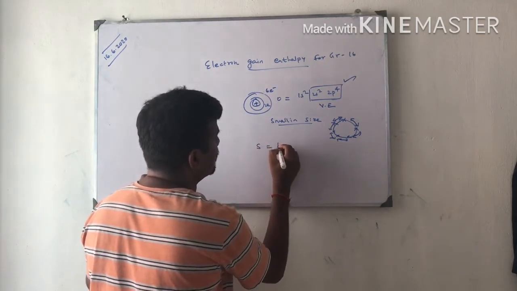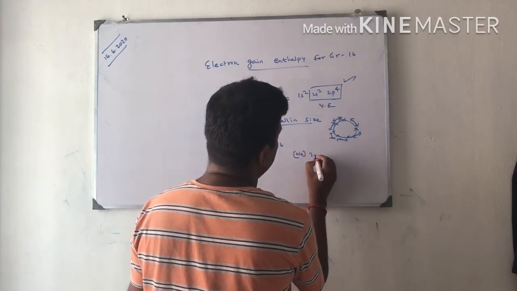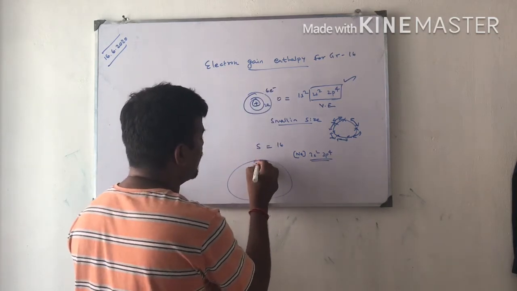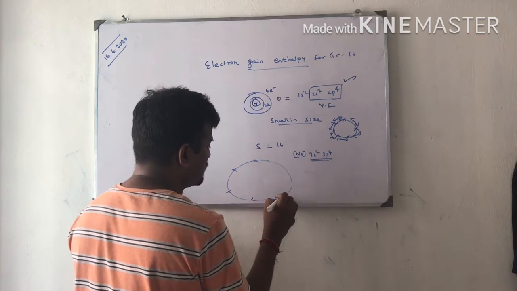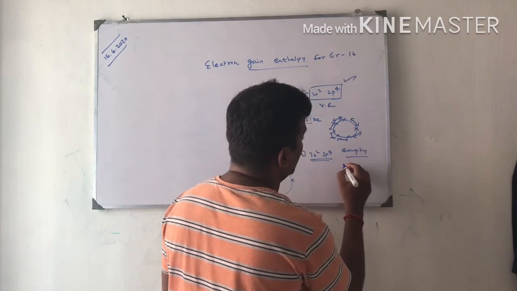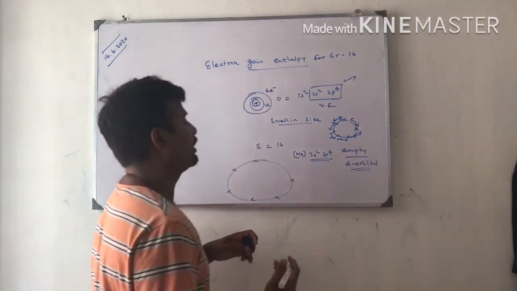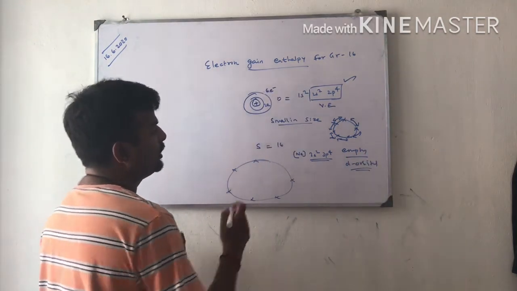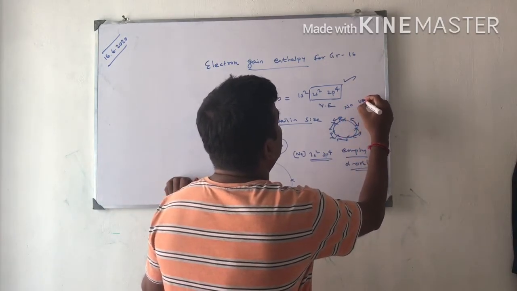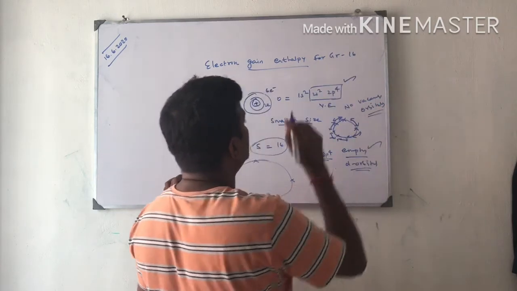Sulfur has atomic number 16, so the configuration is neon core, 3s2, 3p4. This is the valence electron. Sulfur's size is a little bit higher, no. So inter-electronic repulsion is less, and it also contains empty, vacant d orbitals. So the incoming new electron will settle on the empty d orbitals. Yes, sulfur has empty d orbitals, and there are no vacant orbitals in oxygen. That is one reason.